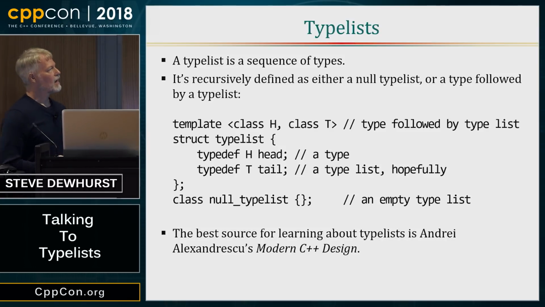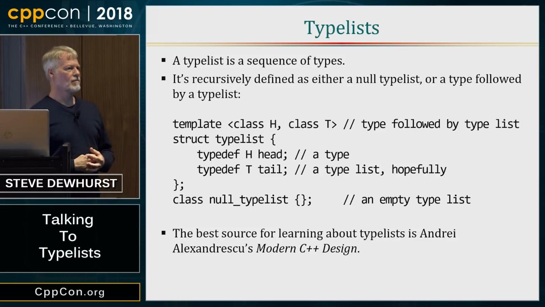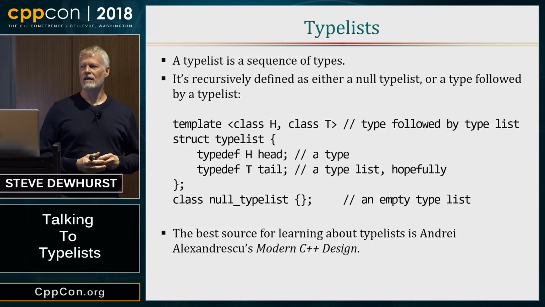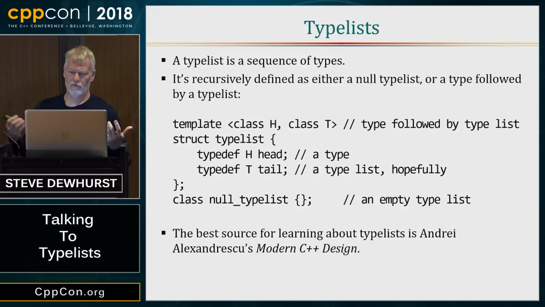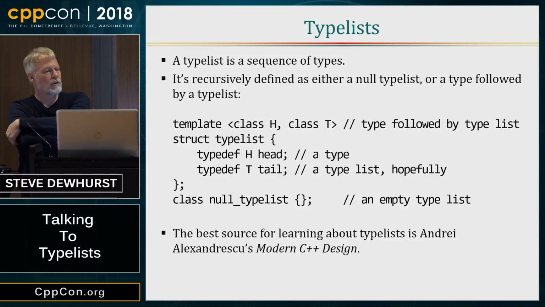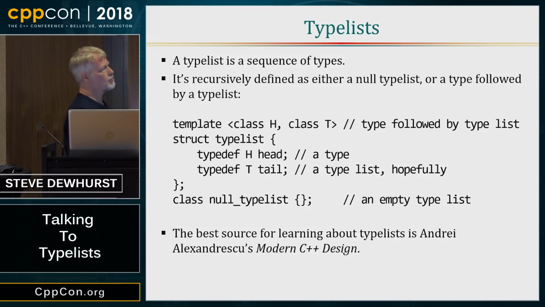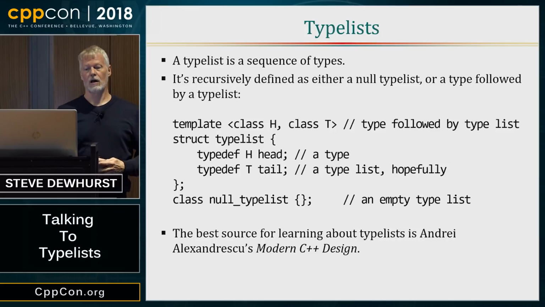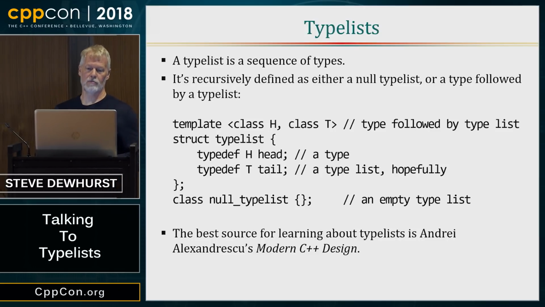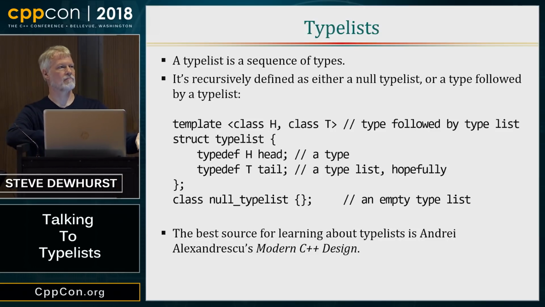So what's a typelist? How many people have actually programmed with typelists? Oh, that's nice. Okay. Yeah, they're traditional, but we haven't been using them since C++11. But we have all this old typelist code. So a typelist is not really a list. It's a deeply recursive type definition. And it's pretty simple. A typelist is a type followed by a typelist. And we have a null typelist, which is just some selected empty class. And of course, Andrei Alexandrescu is mostly responsible for wasting my time throughout the early 2000s.